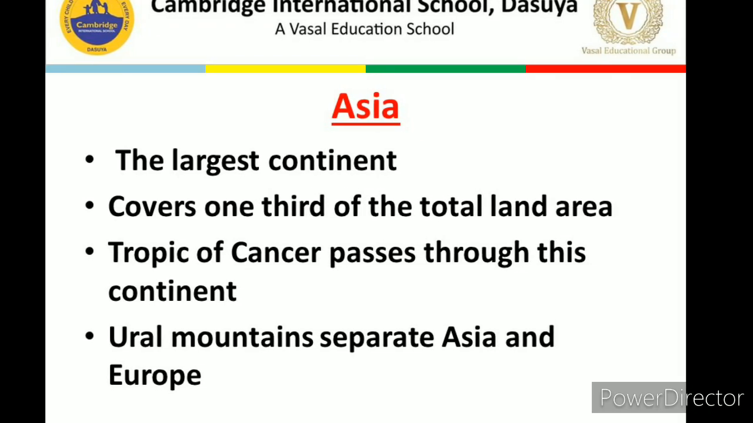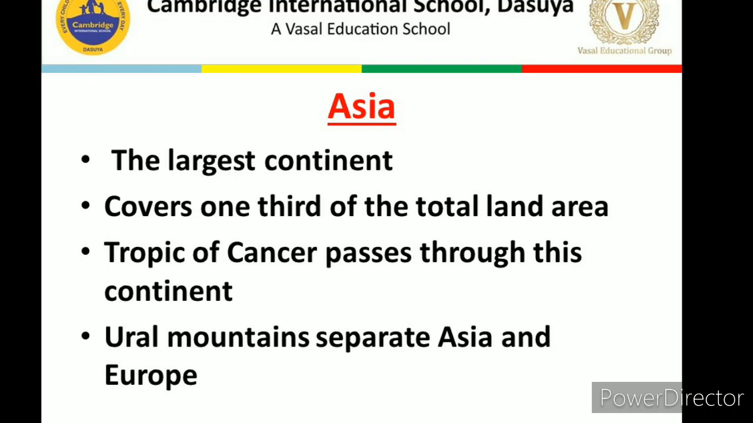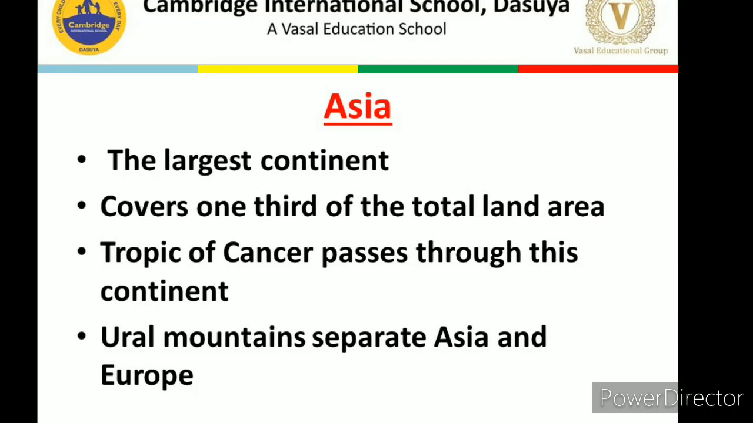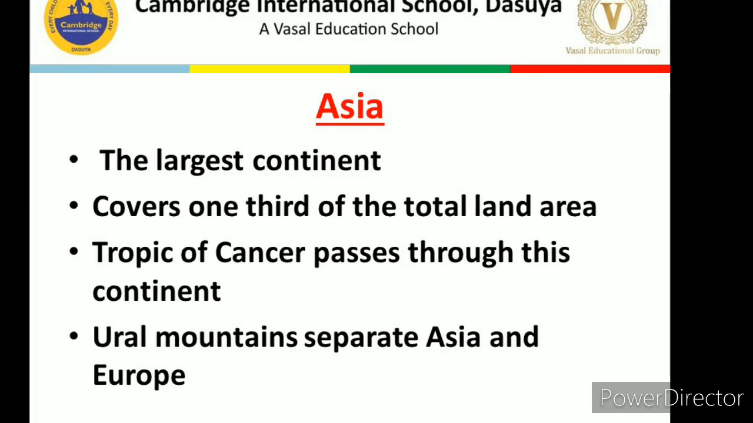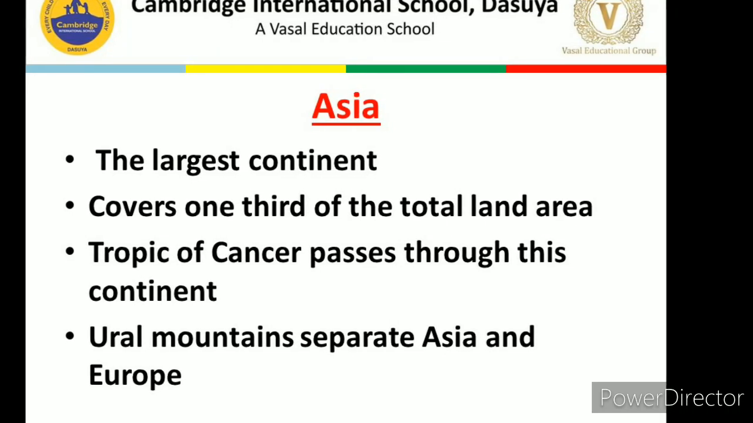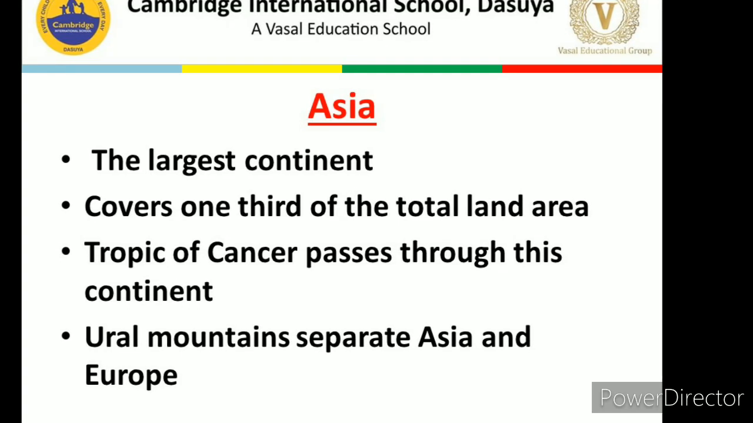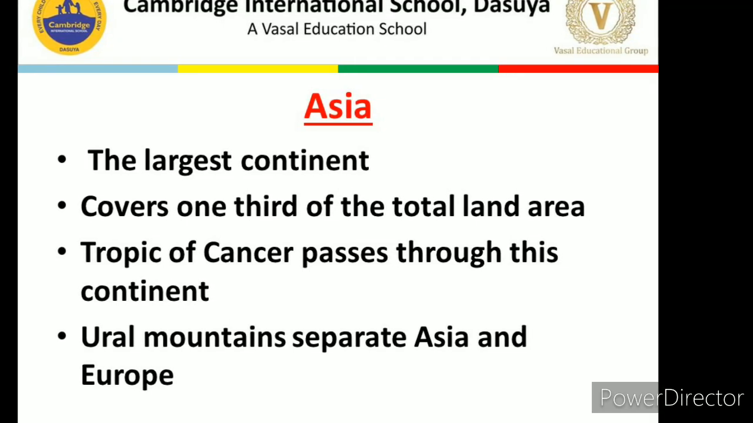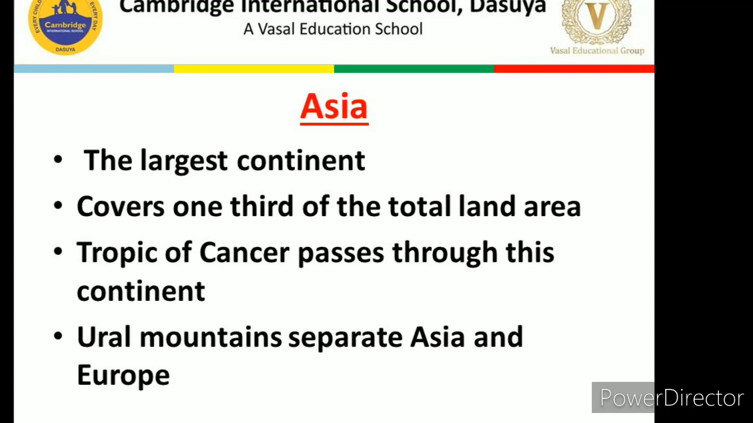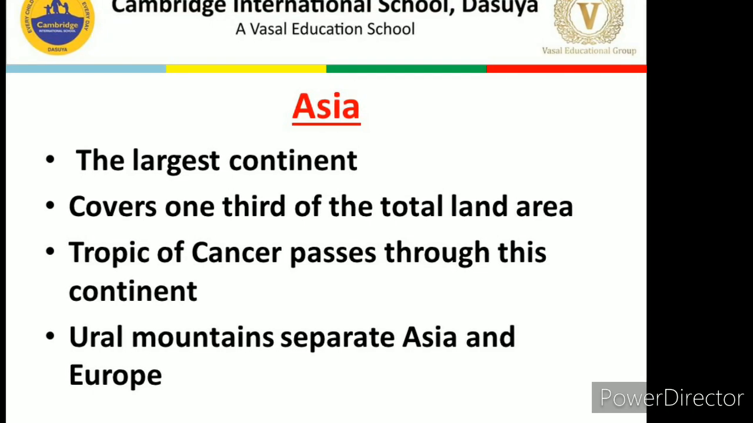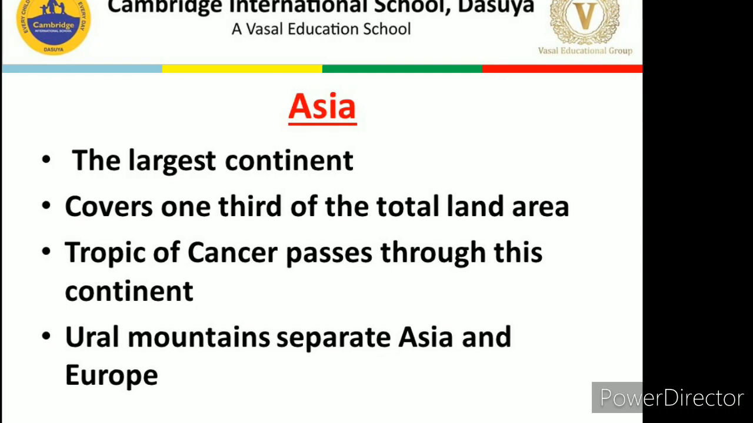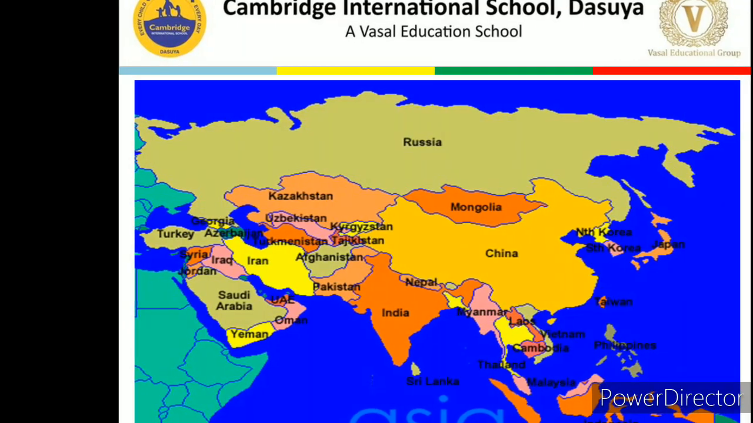Okay, so India is also in Asia. The Tropic of Cancer is passing through this continent. Next, the Ural Mountains separate Asia and Europe. Europe and Asia are both joined together, but they got separated with the help of the Ural Mountains. They are very high mountains, and they are separating both these continents. I hope this concept is clear.